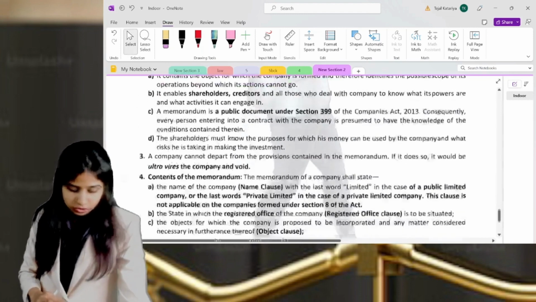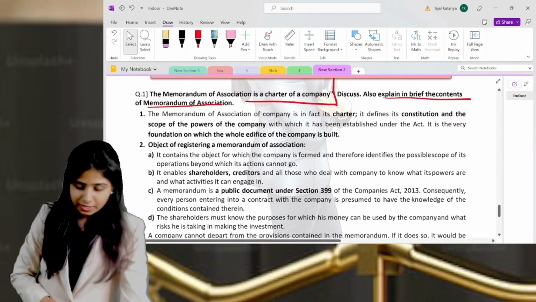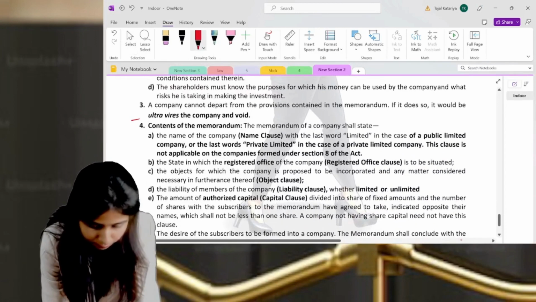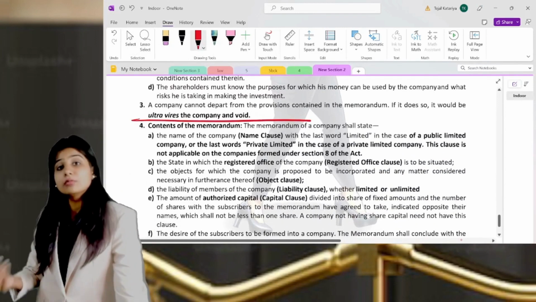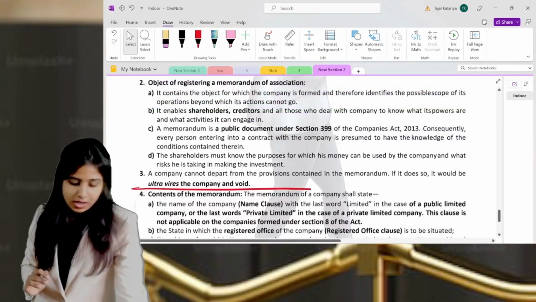If you get both questions, write everything that is given in your answer. If you get only the first part, that means they are asking about content, then write only up to point 3. If they ask about the charter document, then write only the fourth point. This is how you distribute your answer.